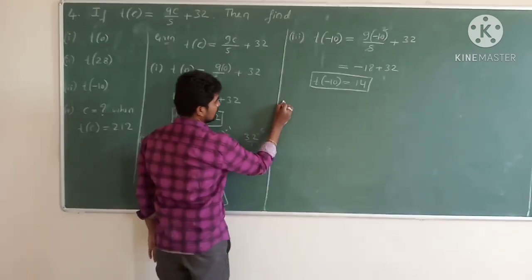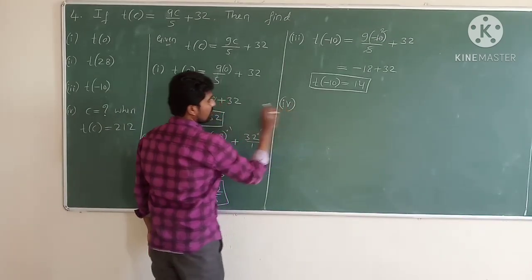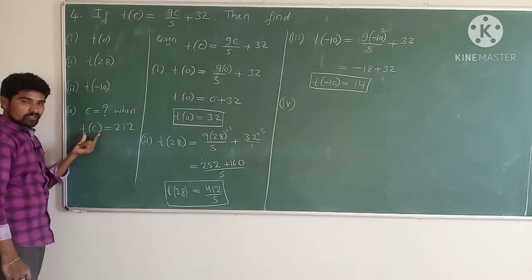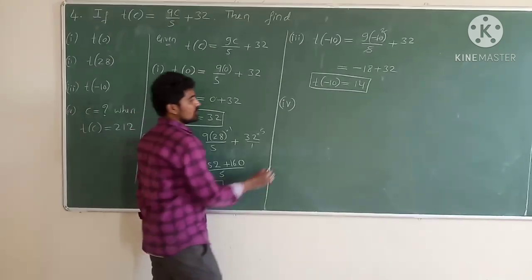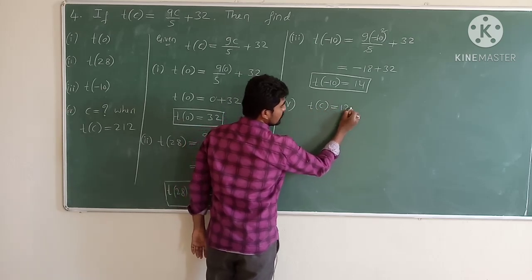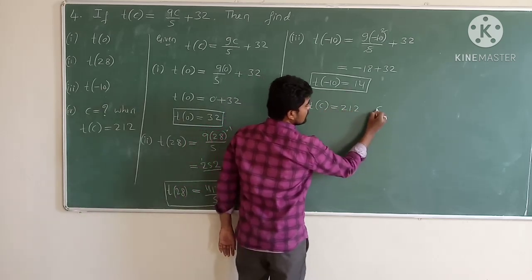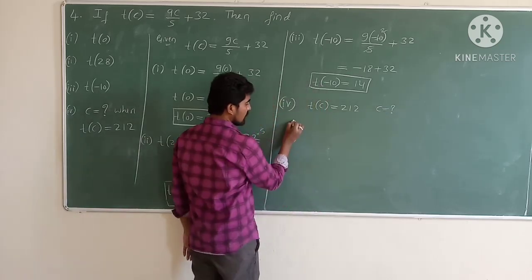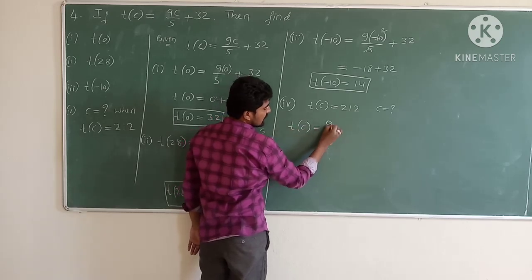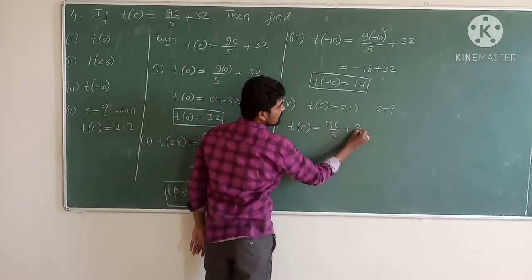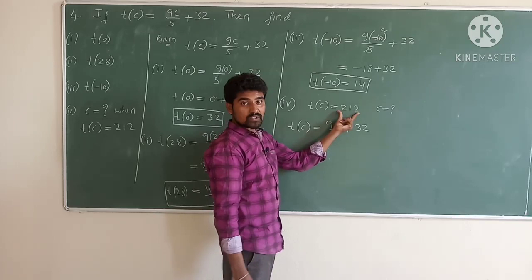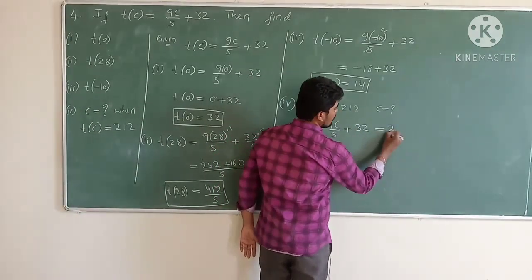Now the fourth question. What is the value of C? We have to find out C. It is given that t of C is equal to 12. Now t of C is equal to question. Now we know that the value of t of C is equal to 9C divided by 5 plus 32. And what is the t of C? The value of t of C is equal to 212.